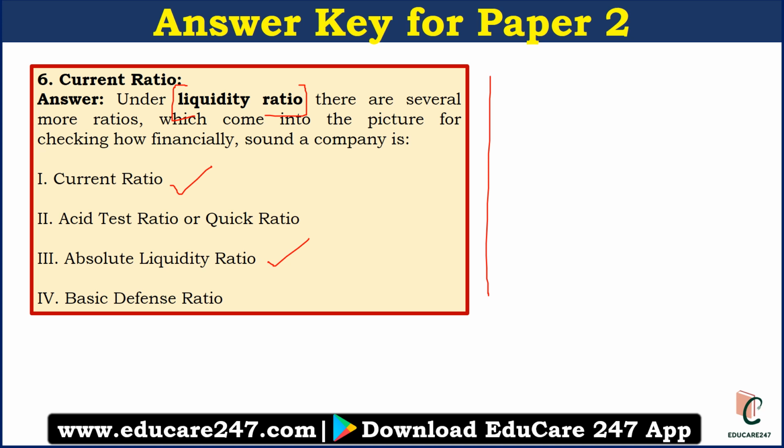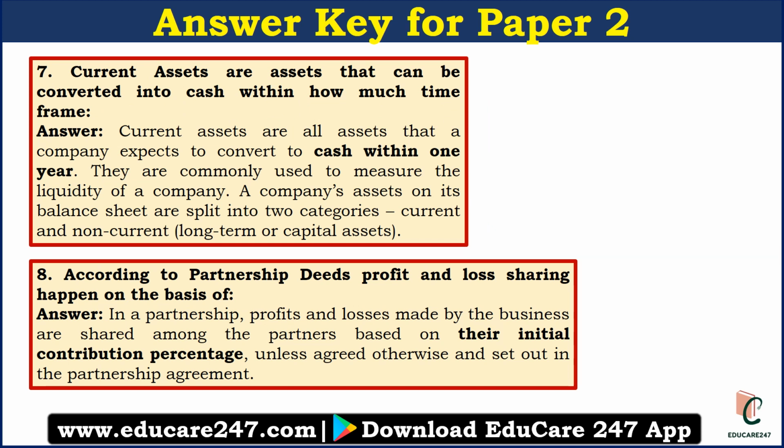our courses. The seventh question was current assets are assets that can be converted into cash within how much time frame. So basically the assets which can be converted into cash within 1 year, which means 12 months, will be called current assets. So this was also a very simple question. Question number 8 was according to partnership deeds, profit and loss sharing happens on the basis of. So basically it happens on the basis of initial capital contribution percentage. If other things are mentioned in the deed, it will happen accordingly, but if that is not there and deeds are there, then initial capital contribution will be counted.